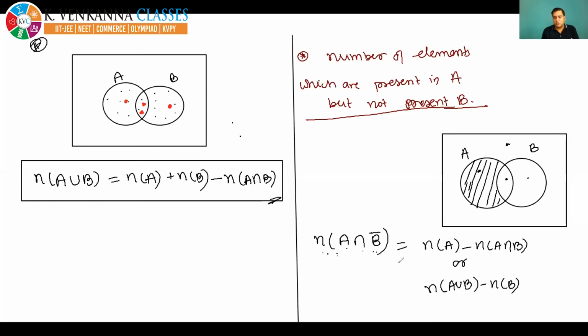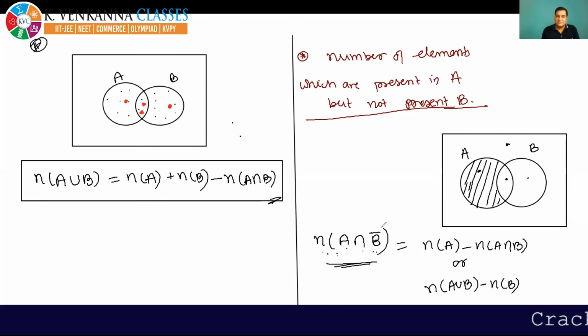Okay, so I think you all have understood the meaning of this. You must know how to write this language in terms of a mathematical expression, and how to read this mathematical expression in the language, how to derive the formula. Although you don't need to learn this formula, you must know how to derive it. But if you understand these things properly, then automatically you will learn this formula.